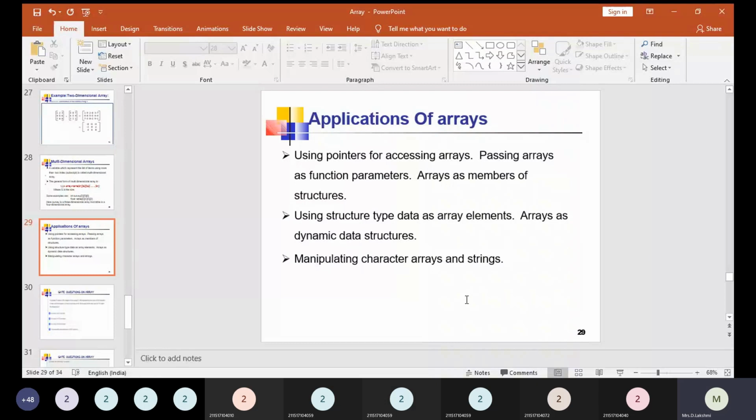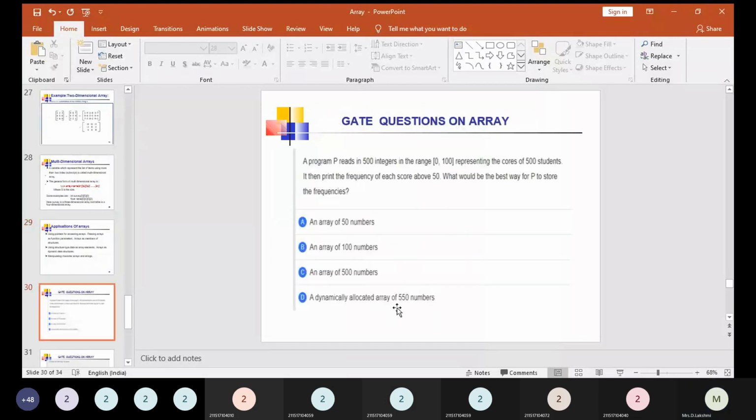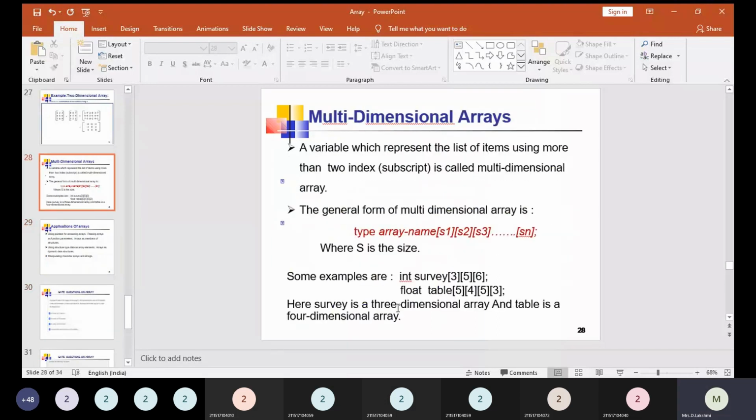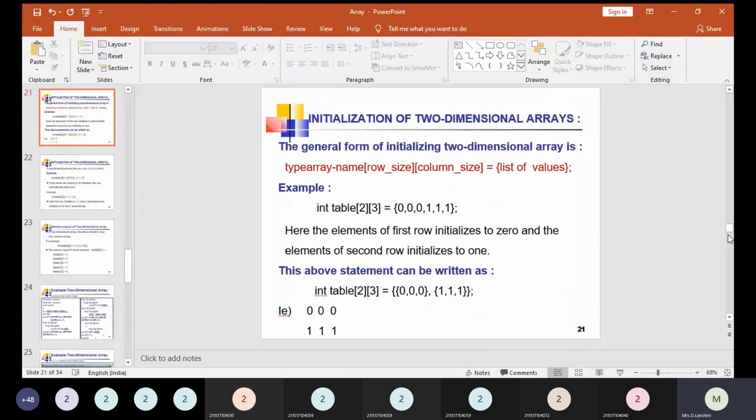When you go for structure, an array is a collection of a similar set of elements. Likewise, a structure is a collection of dissimilar elements. Even so, we can have an array of structures, so we can have more than one structure, and that structure can be declared with the array declaration format. So we can apply this array concept in any other C concept like structures, pointers, and functions, wherever it is applicable. And let us have this overview of an array.